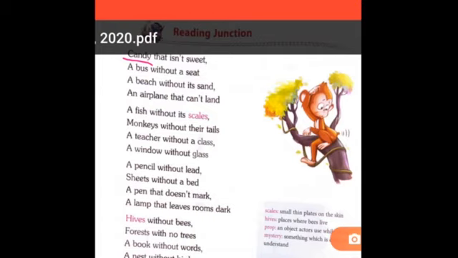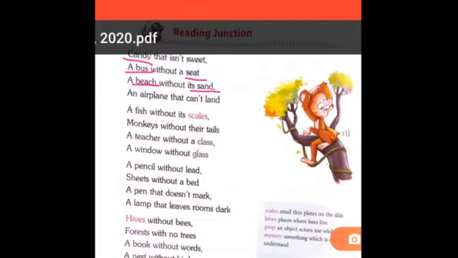So look at the second line. A bus without a seat. That means the bus is without a seat. Seats are used by the passengers to sit on, right? But if there is no seat, then the passengers will not prefer that bus. So the bus will be useless. Understood? So come to the next. A beach without sand. That means if the beach is without sand, what will happen?